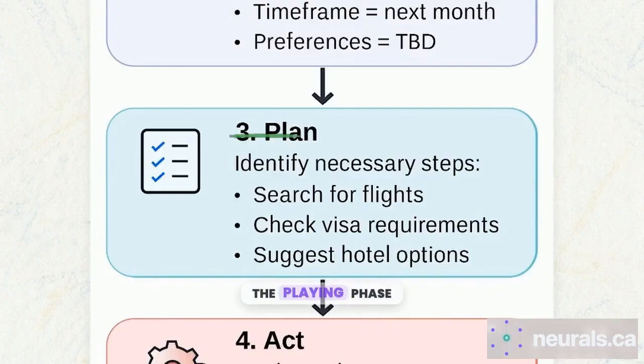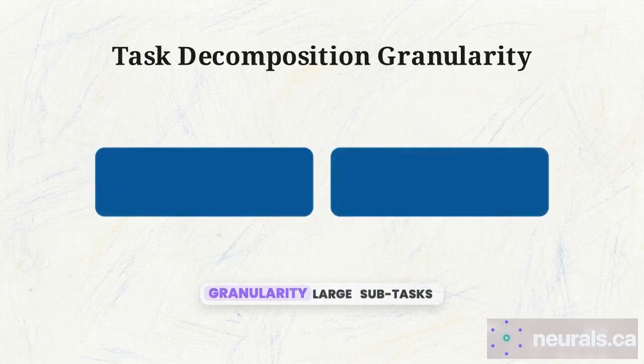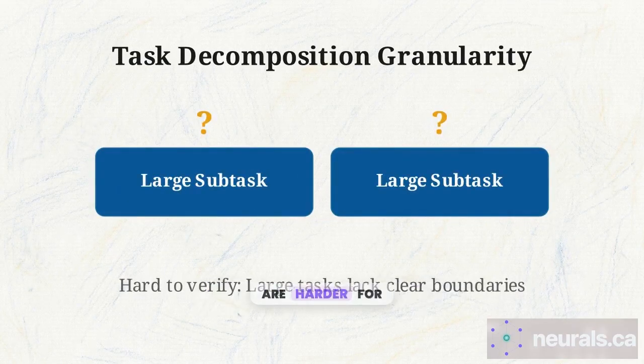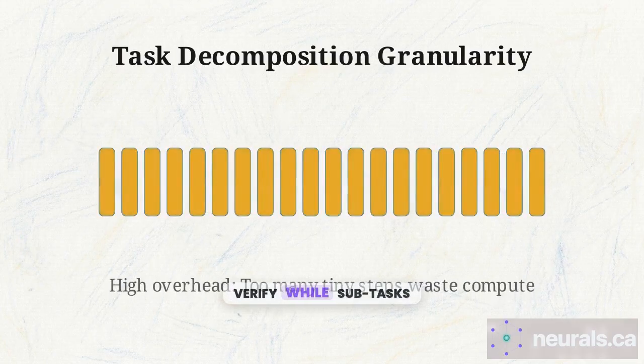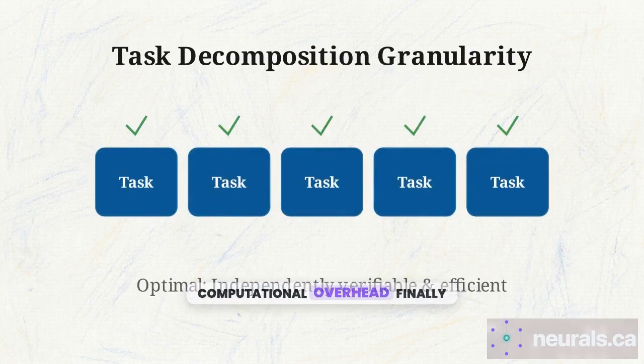Next is the planning phase, where the agent performs task decomposition. It fans out the high-level goal into concrete subtasks: searching for flights, checking visa rules, and selecting hotels. This involves an engineering trade-off in granularity. Large subtasks are harder for the agent to verify, while subtasks that are too small create unnecessary computational overhead.